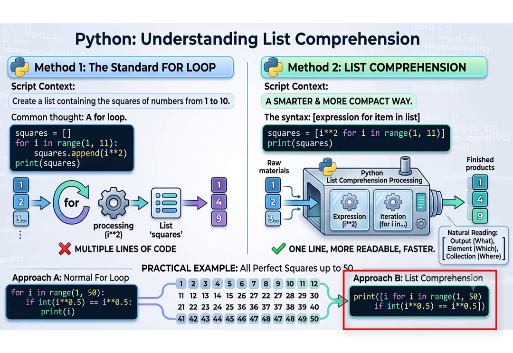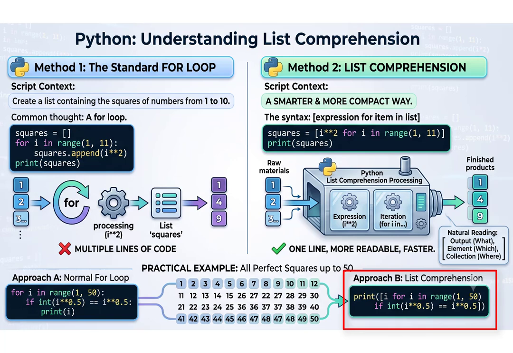Notice something interesting. The logic has not changed. Only the way of writing has changed. The output will still be exactly the same. Let's execute the program. Again, we obtain, you can see the code in our conversation history. So both programs solve the same problem. The difference is only in the number of lines written. This is why professional Python programmers prefer list comprehension whenever the logic is simple.